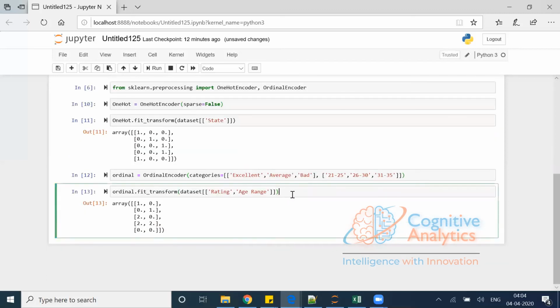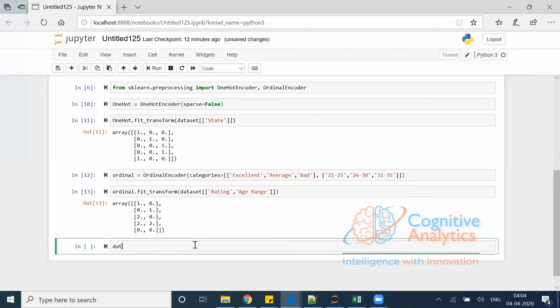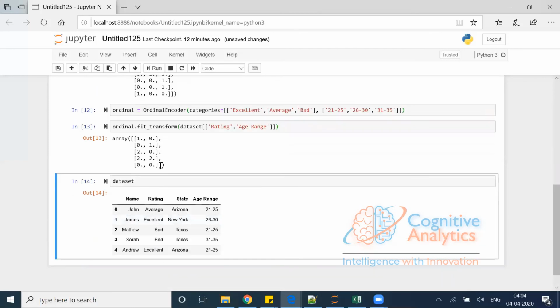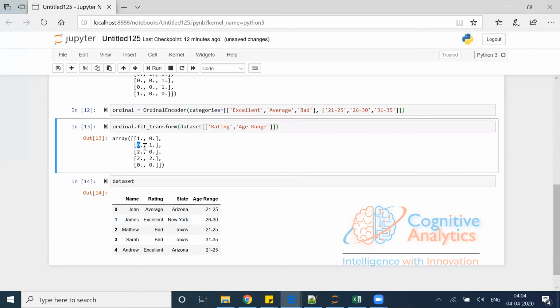Let's compare this to see whether it is doing it correctly or not. So data set. Now, excellent, I want number 0. You can see the second number is 0, which is fine. Then 1 is average, which is what I wanted, and bad I wanted as 2, so you see I'm getting 2. Similarly, for age range, 21 to 25 is the first value, and in the data also you see 0. 26 to 30 is the second value, which is 1. Then 31 to 35, number 2.